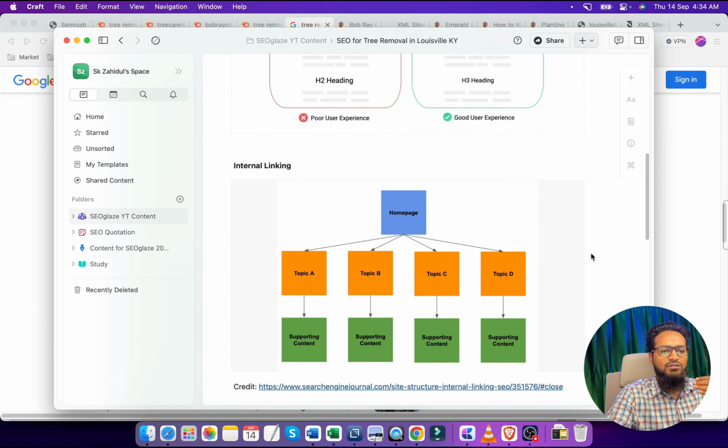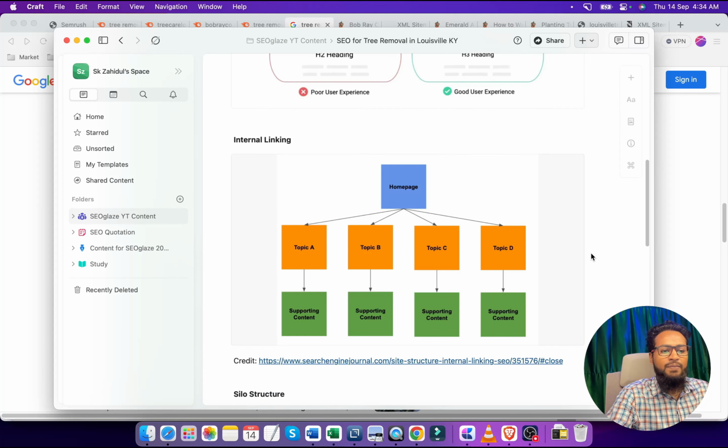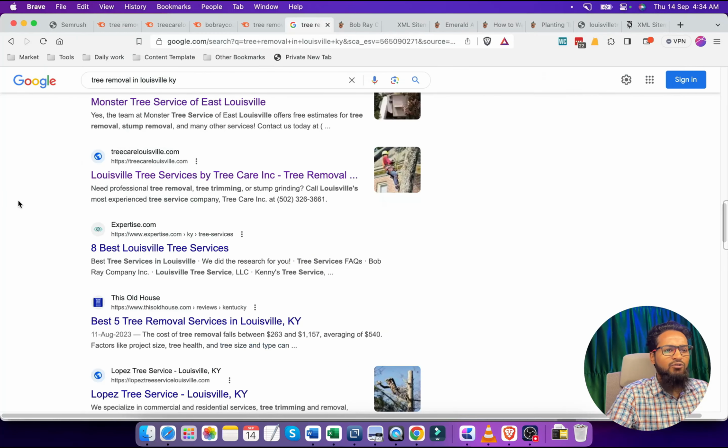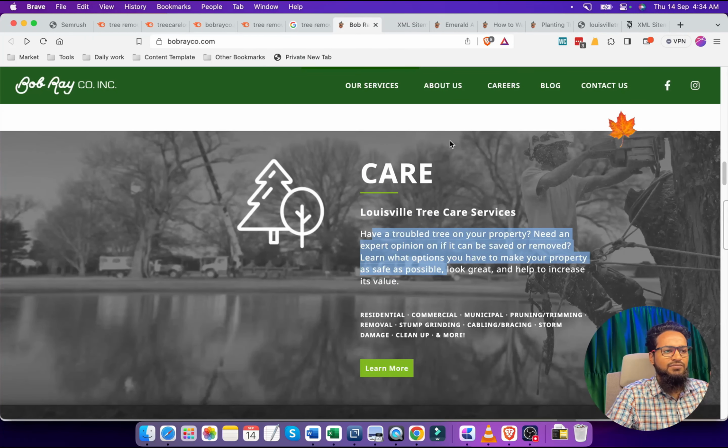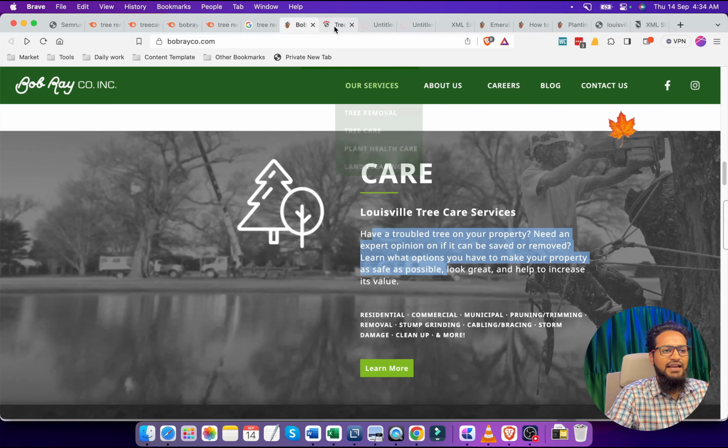And after that, once we publish a good number of contents, we are going to do interlinking between them. So how can we do that? Suppose this is our site and these are the pages mentioned in that section.